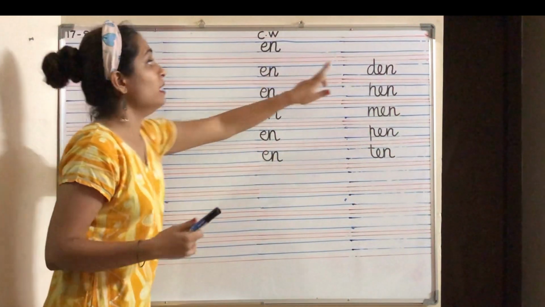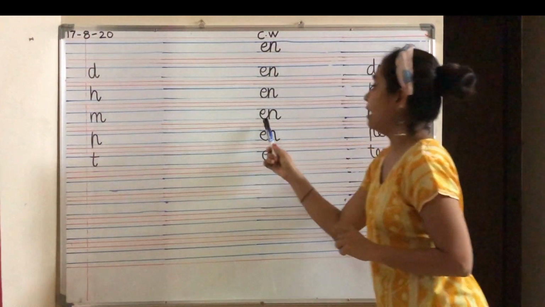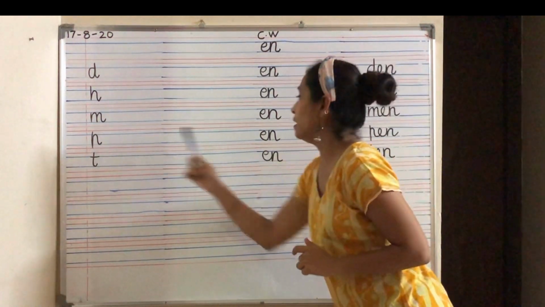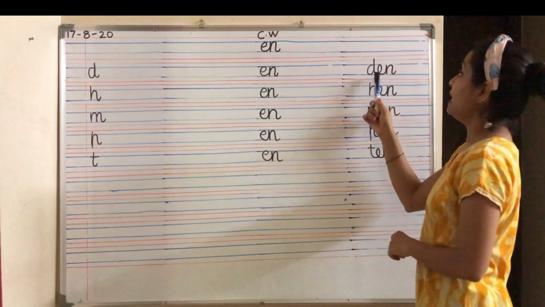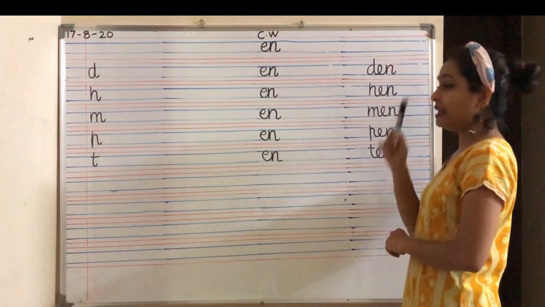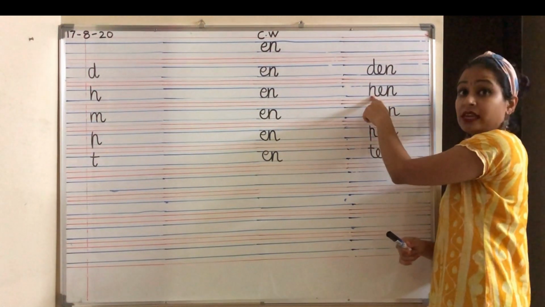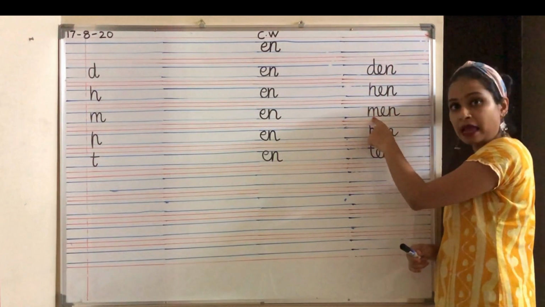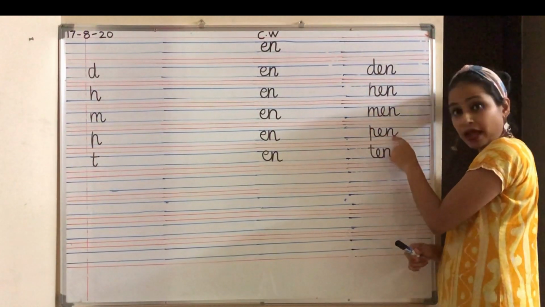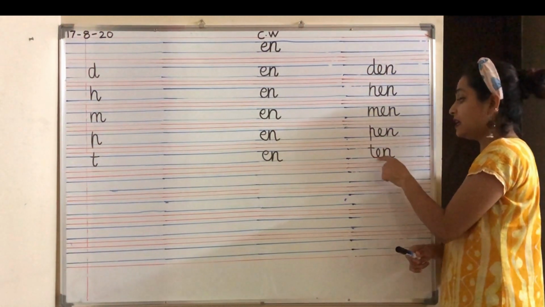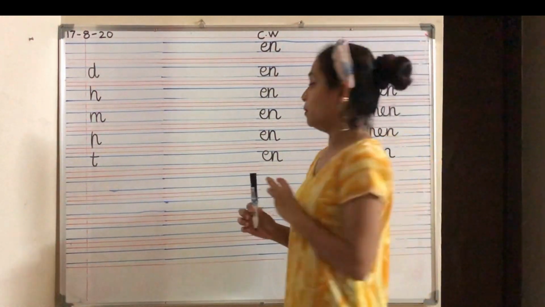D and a, den. H and a, hen. M and a, men. P and a, pen. T and a, ten. Say den, D-E-N, den. Hen, H-E-N, hen. Men, M-E-N, men. Pen, P-E-N, pen. Ten, T-E-N, ten. So we finished with the E-N words. Okay kids.